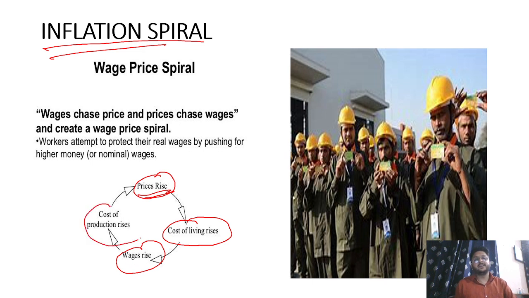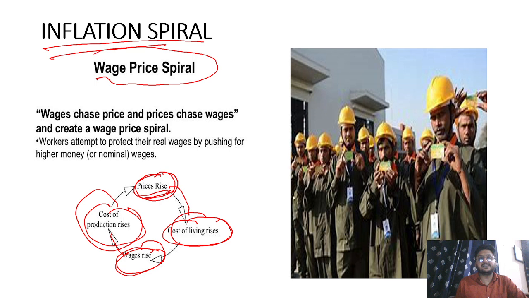Cost of production increases. If cost of production increases, price increases. If price increases, cost of living rises. Cost of living rises, wages are increasing. Wages are increasing, cost of production increases, and that is why the spiral goes on. So this type of inflation is also called wage price spiral or inflation spiral phenomenon.